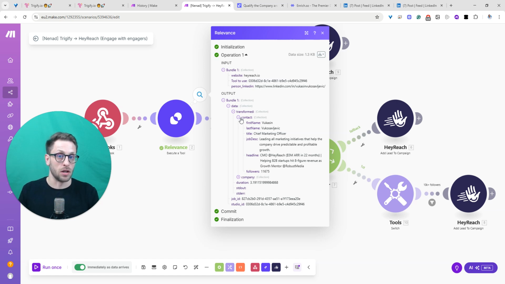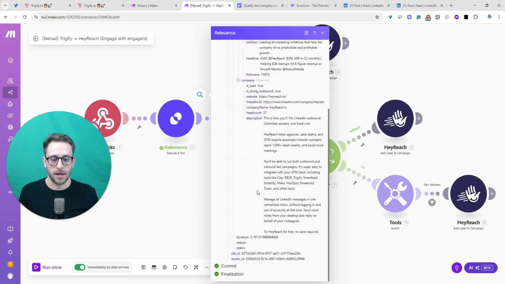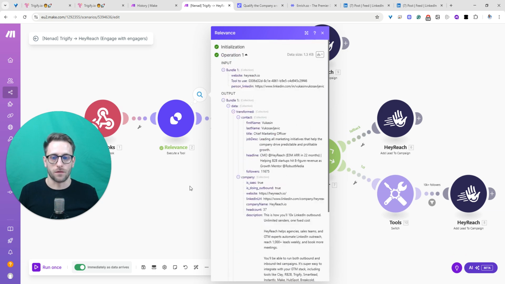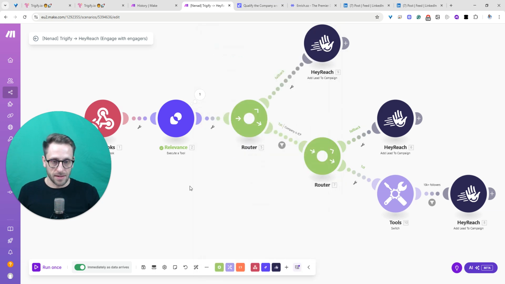I'm using Vukashin in all possible contexts. Of course, this is going to be someone else's information, but this is what we've extracted from all the information and packaged it as the output. So information about Vukashin, number of followers, and the company he's working at.